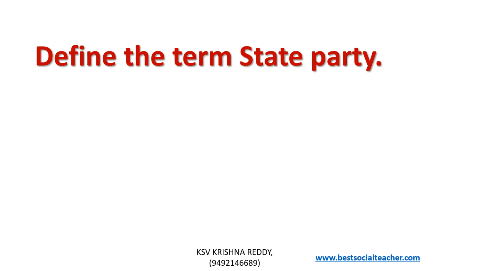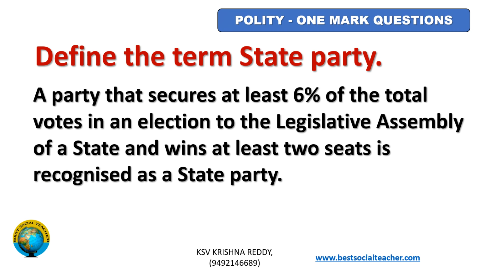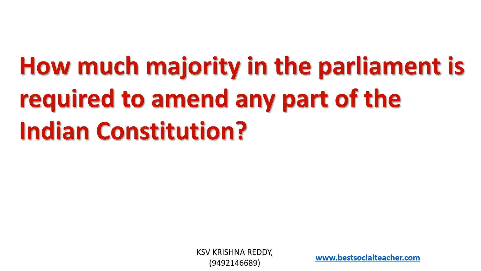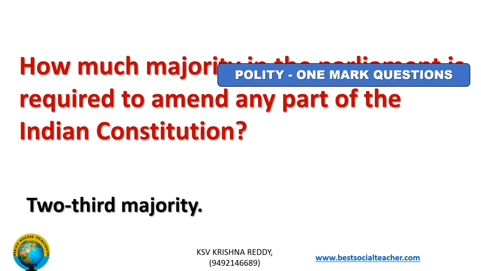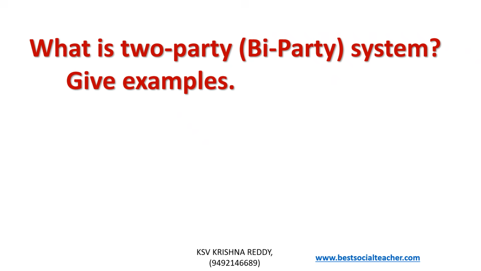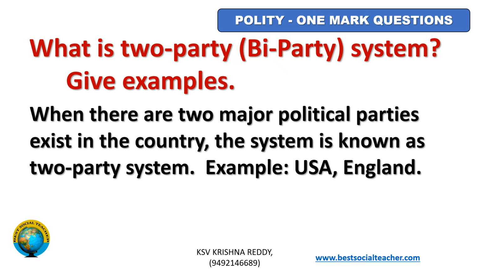Define the term state party. A party that secures at least 6% of total votes in an election to the Legislative Assembly of a state and wins at least 2 seats is recognized as a state party. How much majority in Parliament is required to amend any part of the Indian Constitution? 2/3 majority needed. What is two-party system or bi-party system? Give examples. When there are two major political parties in a country, the system is known as two-party system. Example, USA and England.